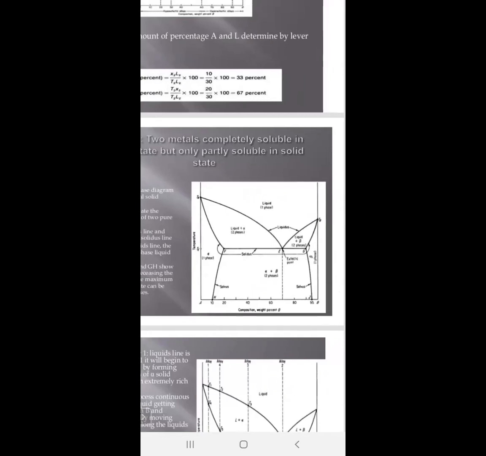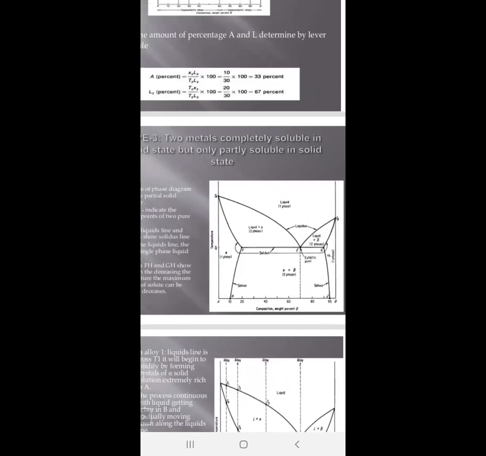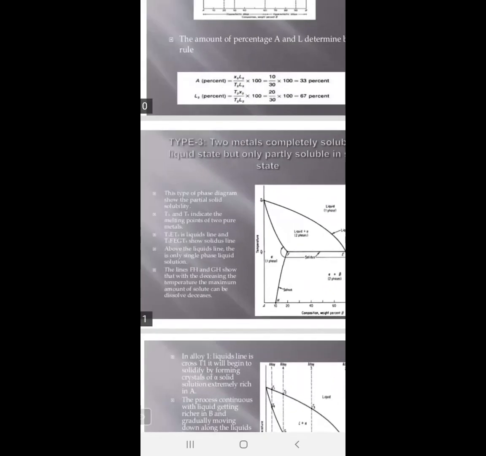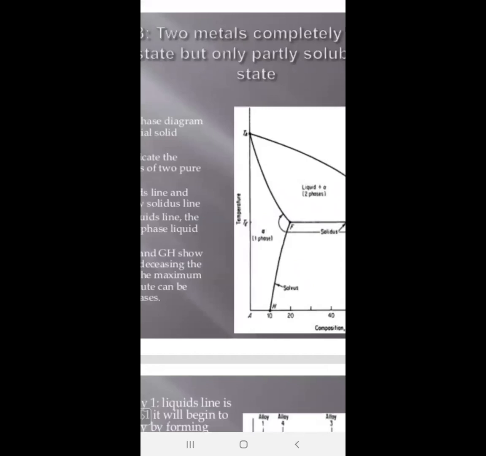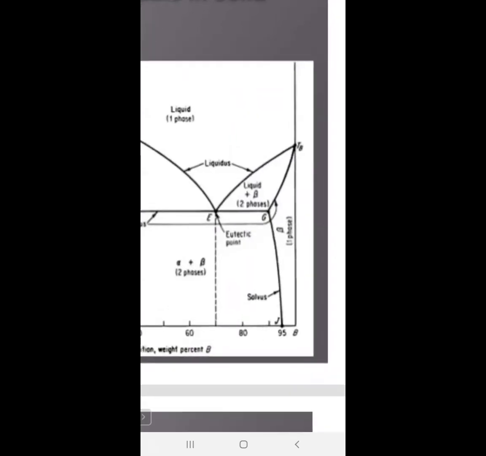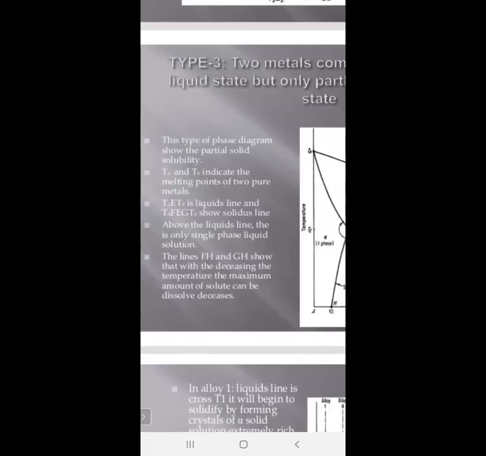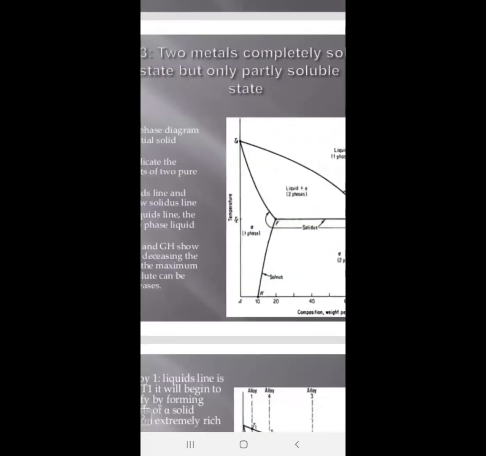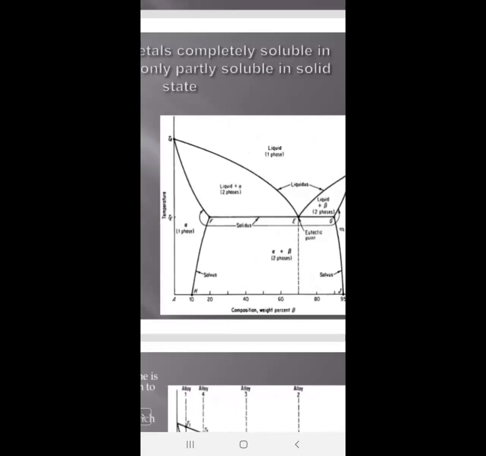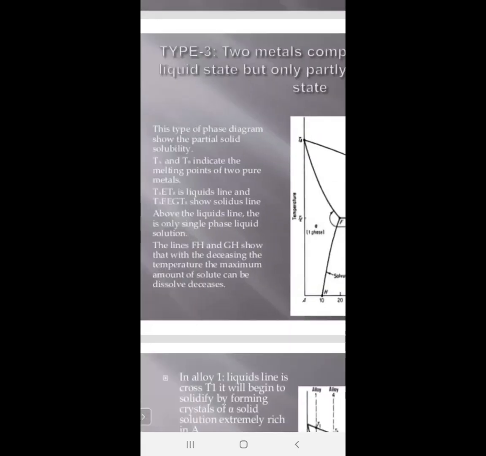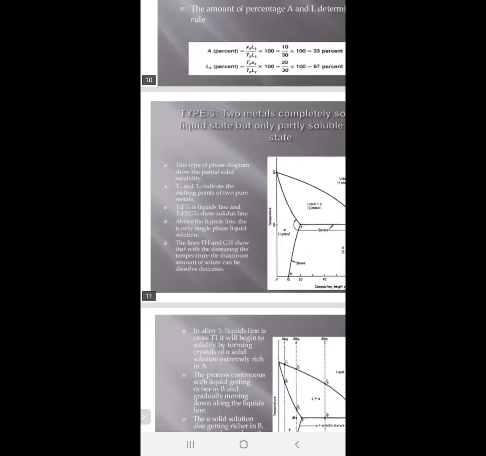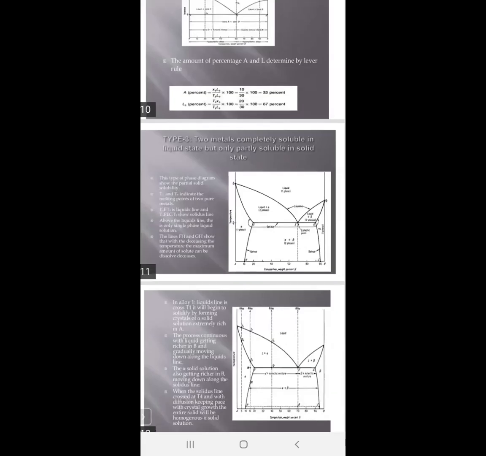The lines FH and GJ show that with decreasing temperature, the maximum amount of solute that can be dissolved decreases. Those are the lines in the phase diagram.